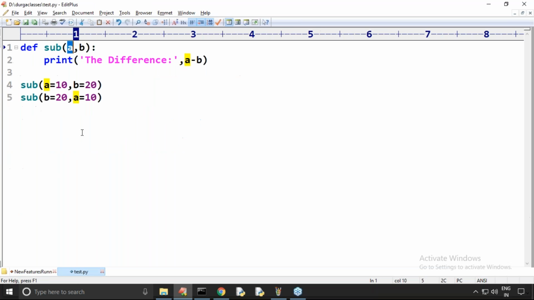Can I use both together or not? Is it possible to pass positional arguments and keyword arguments both together? Yes, it is possible and it's going to work. Or can I pass like this: a is equal to 10 and then 20?